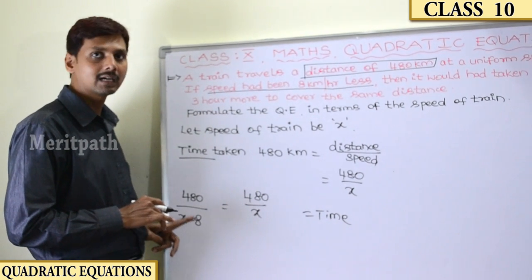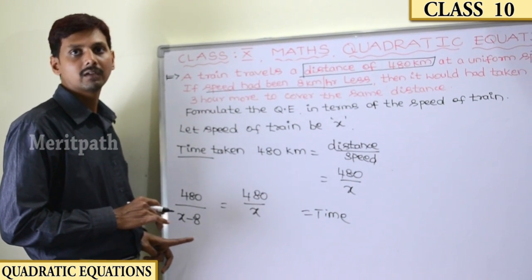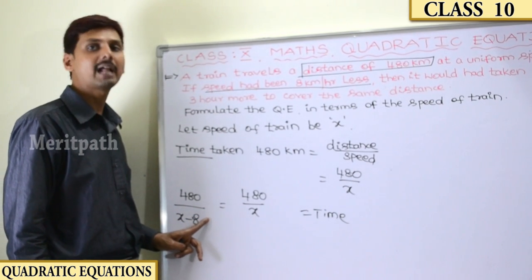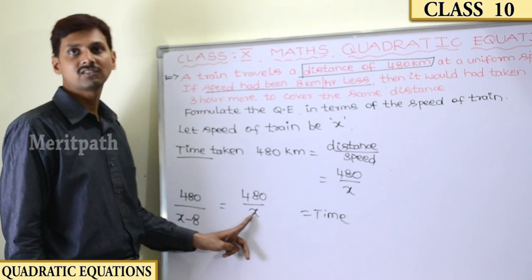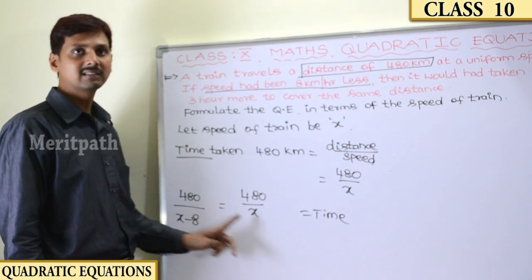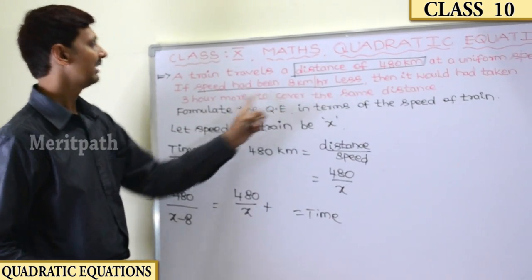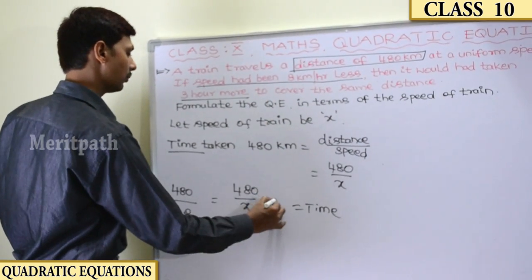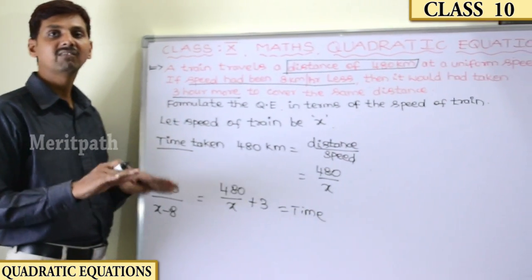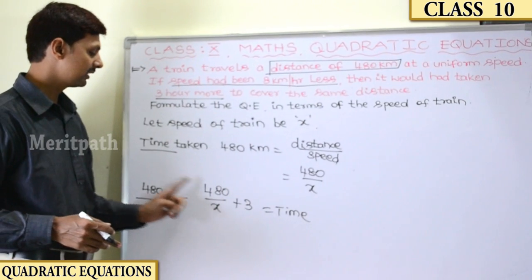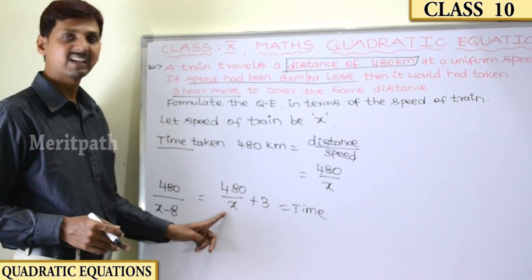So if the speed of the train is decreased by 8 kilometers, then it will take more time to travel than the first situation. So to balance this situation, it is taking 3 hours more, so plus 3. Now the equation will be balanced on both sides, because time equals distance by speed.